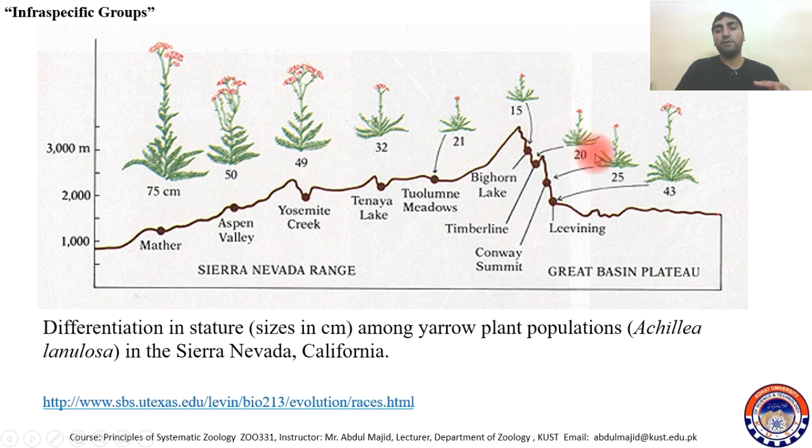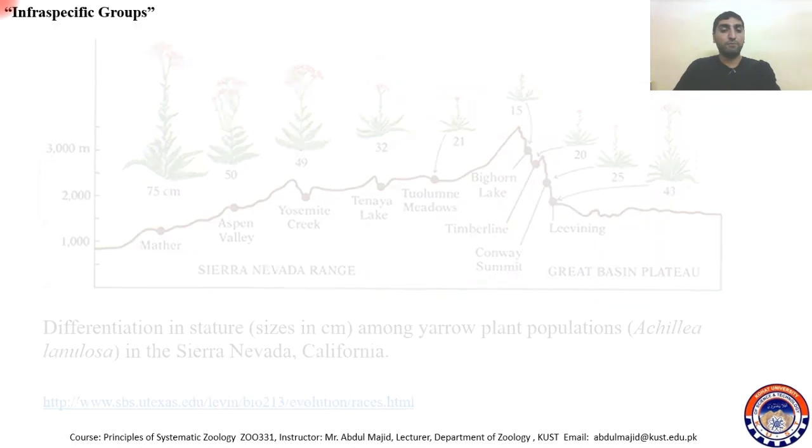So these are different clines, though all of these plants belong to the same population or the same species, Achillea lanulosa. But there is a difference in their stature, and that's why we call them different clines. So it's a gradual decrease or increase in a certain characteristic.